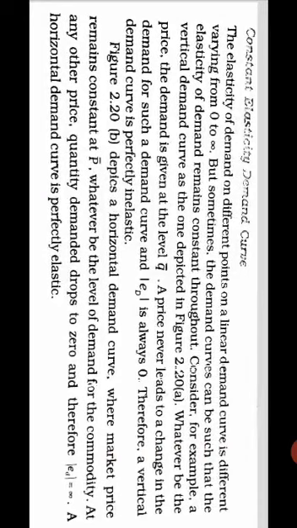So let us go through the second graph. Graph B is the horizontal demand curve, where the market price remains constant at P dash. Here you can see it is written only as P, and you are not able to see the dash. So let us take it as P dash; you have to assume that there is a hyphen above it. So that is P dash, where the market price remains constant. Now we are talking about the second graph.